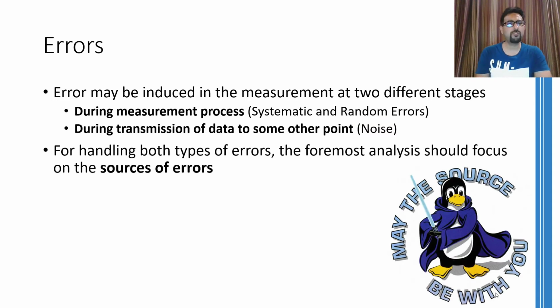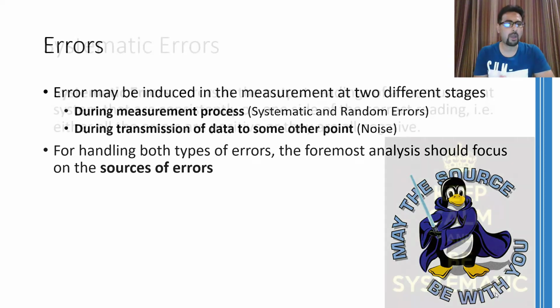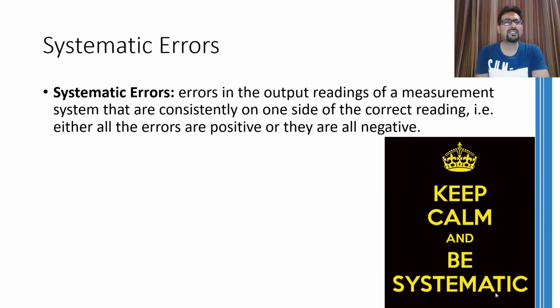Before we can remove these errors or try to mitigate the noise, the foremost thing is we should know what the source of these errors is so that we can do something about it. So if I quickly define systematic errors, these are the errors in the output readings that are consistently on one side of the correct reading. That is, either all errors are positive or all errors are negative.